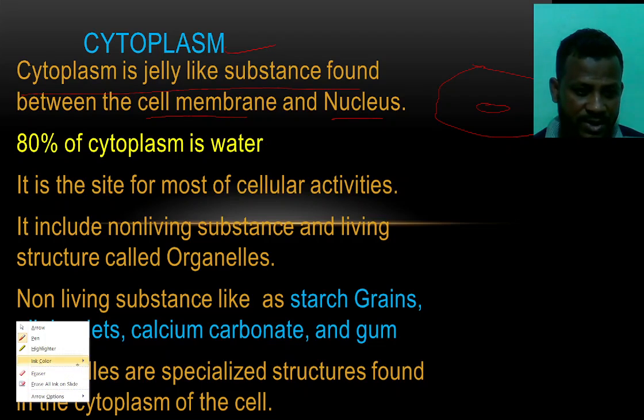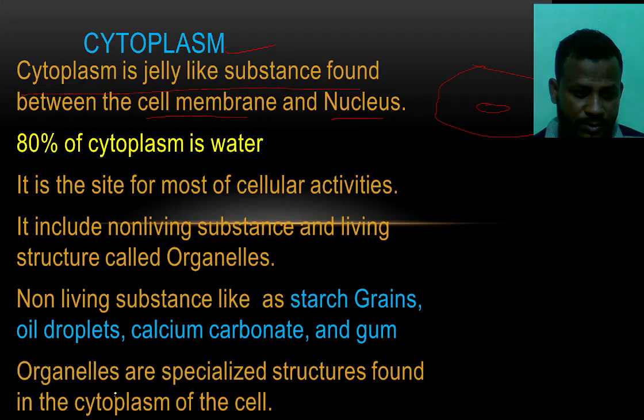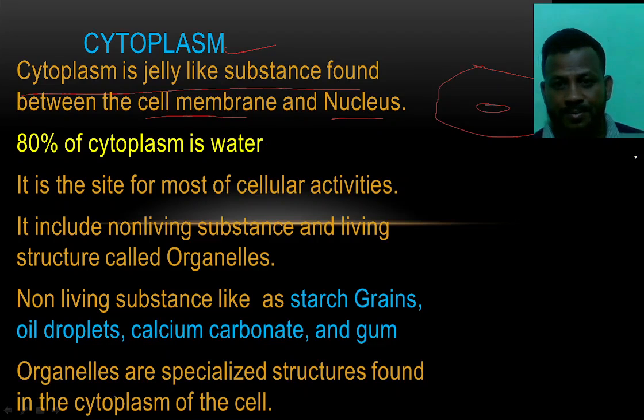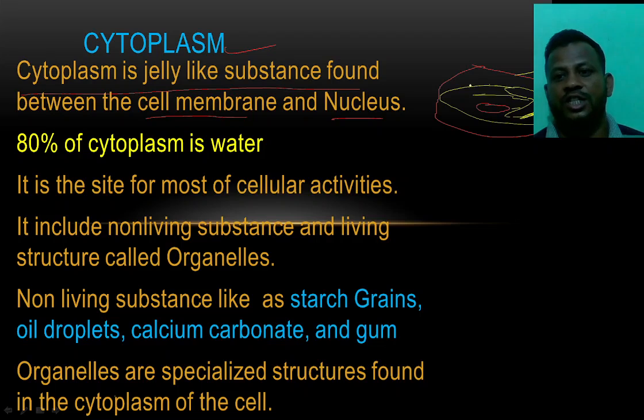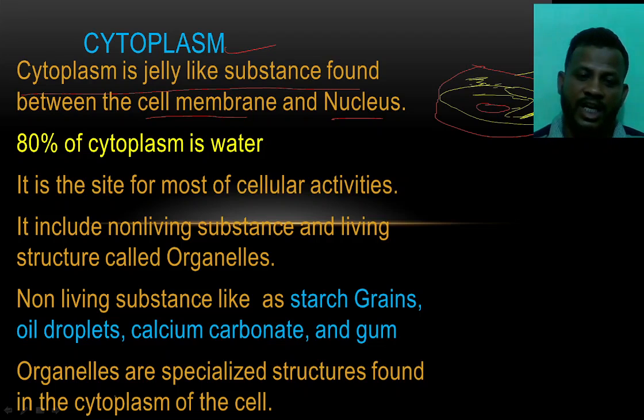Let me explain. Look here. This is the cell membrane. The outer part is known as the cell membrane. The inner part is known as the nucleus. In between the cell membrane and the nucleus, the cytoplasm is present. All of this part is known as the cytoplasm, where all the organelles are suspended.